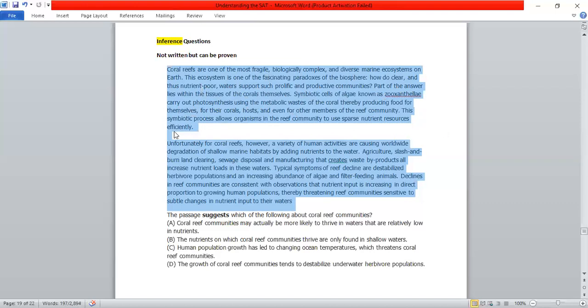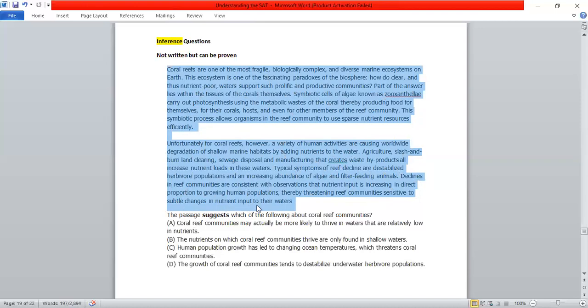Okay. Next part. Unfortunately, however, a variety of human activities are causing degradation. So because of human activities, the coral reefs are not able to thrive. This is the example of what all it is that the humans are doing because of which the degradation is happening. Symptoms of decline, instability, all of these. Then the decline in reefs is consistent with observation and direct evidence that this is threatening the coral reef community. So I know that we are somehow threatening the community.